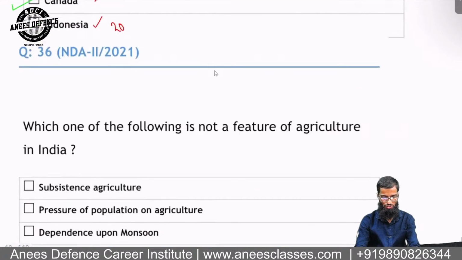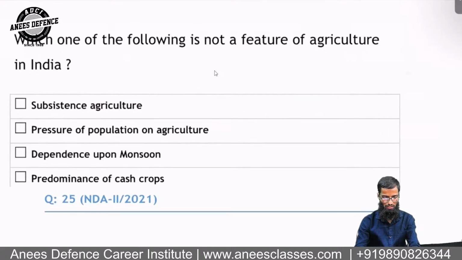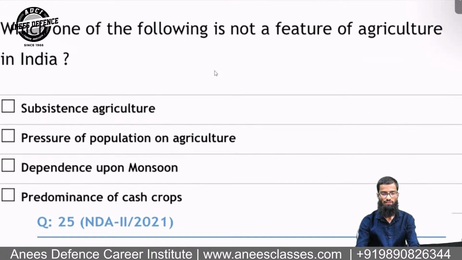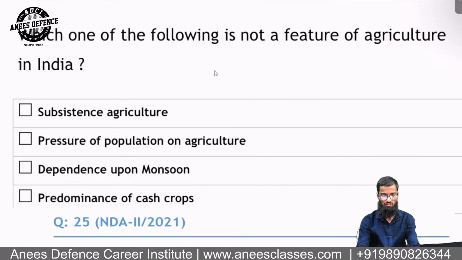Okay. Second question, you can see, which of the following is not a feature of agriculture in India? Which of the following is not? Again, the question is related to agriculture in India, and it is not. Okay. Which of the following is not a feature of agriculture in India?